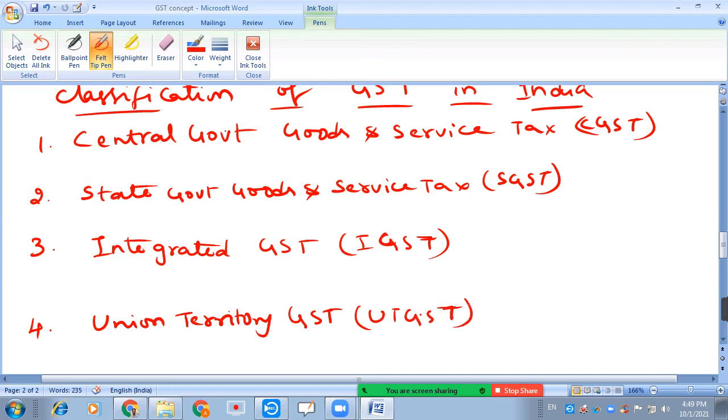So these are the four classifications available in our country relating to GST.